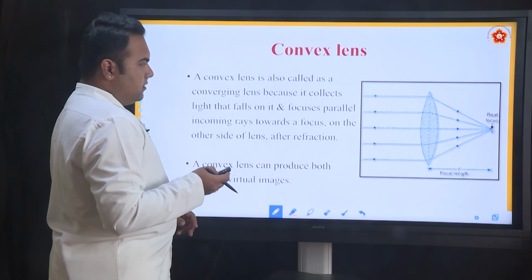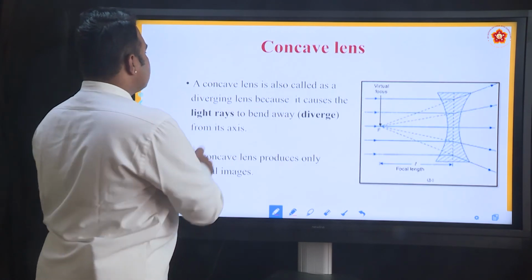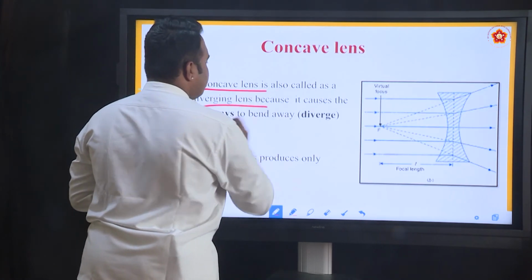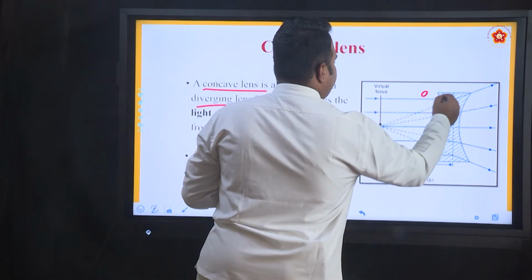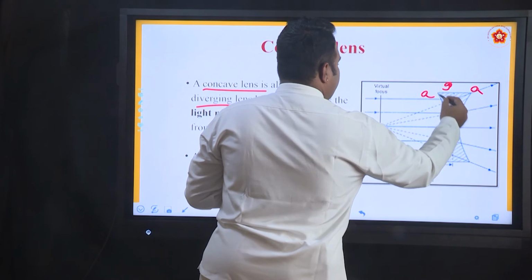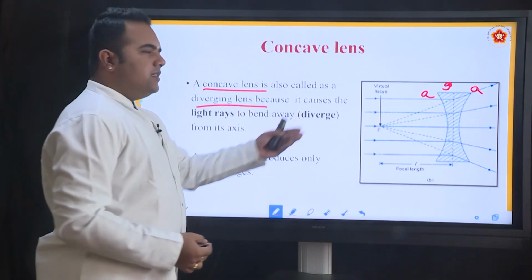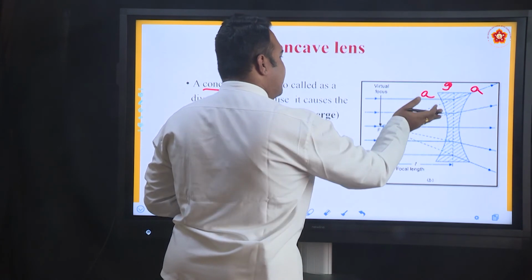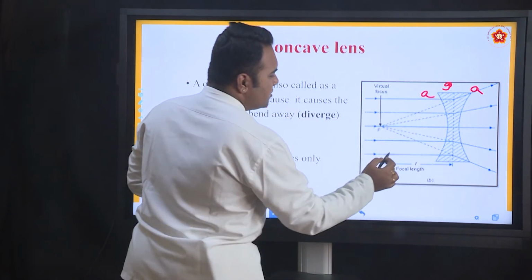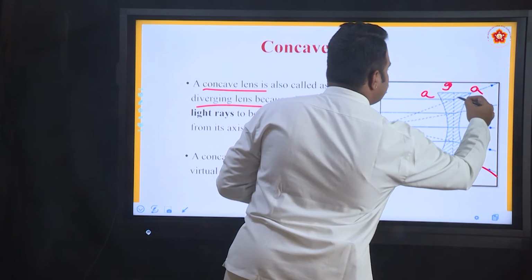And a concave lens is called a diverging lens because it diverges the rays of light after the refraction. So again air, glass, air. Because of the curvature of the lens being in this particular way, the rays of light after refraction bend away and go further away. So they never meet on the other side of the lens.